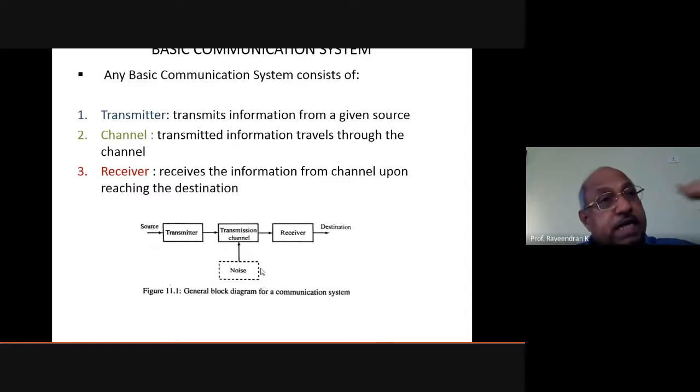In olden days we had telephone transmission lines and cables. Or sometimes the transmission channel may be a satellite channel, where the noise is usually very less.